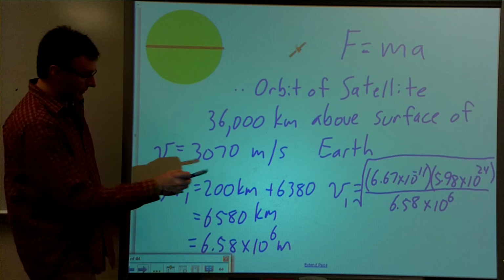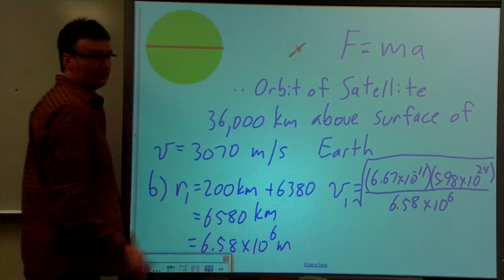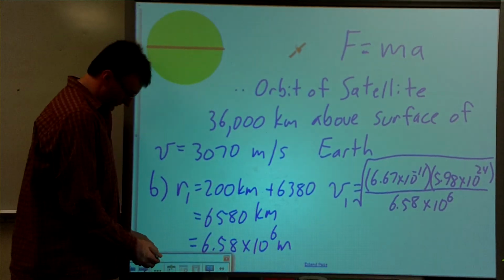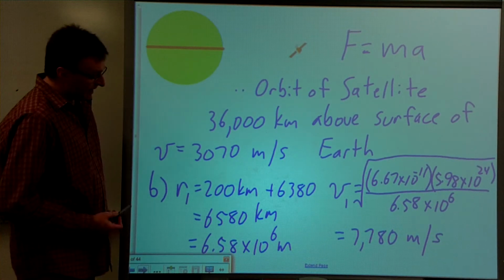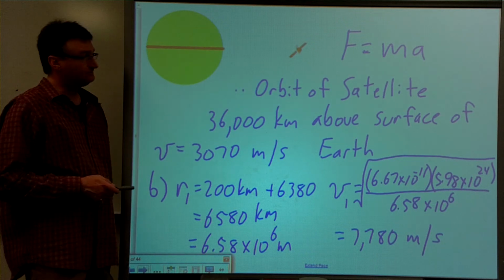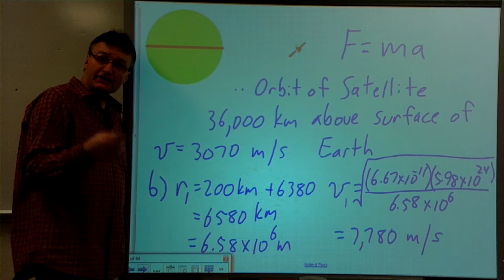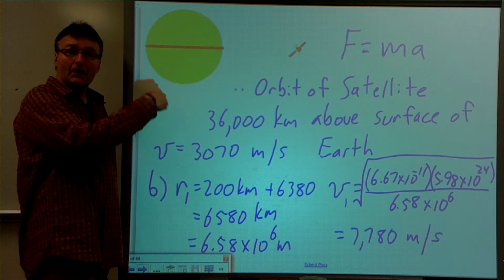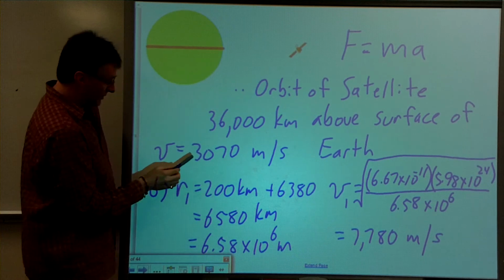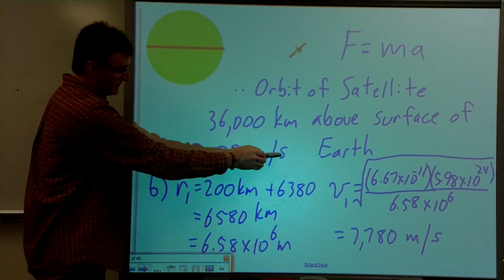And so now we'll use the same formula that we just did to find the speed of that particular satellite. We'll put all of our numbers into our equation there, and then we get 7,780 meters per second. So a satellite in the geosynchronous orbit, 36,000 kilometers above the surface of the Earth, will have to move at 3,070 meters per second.